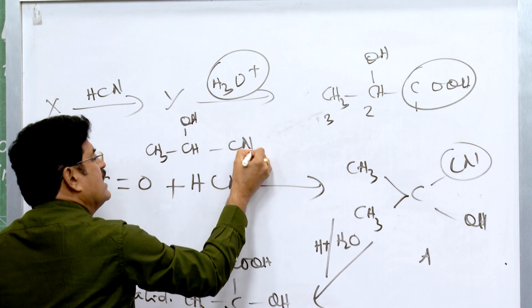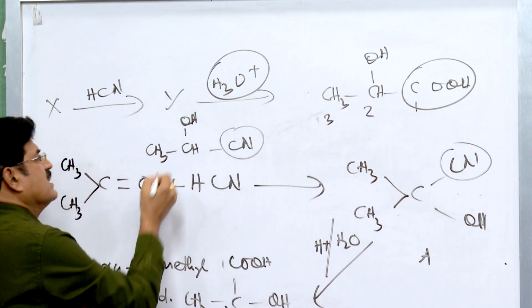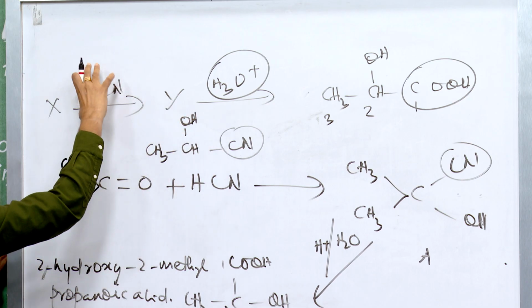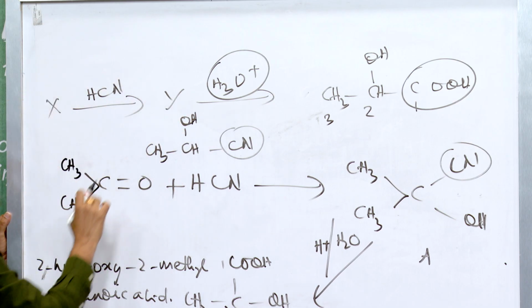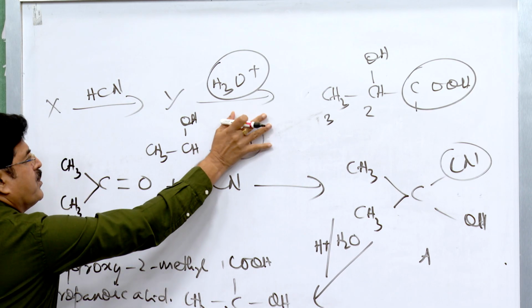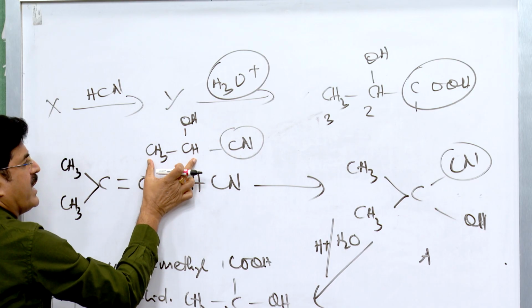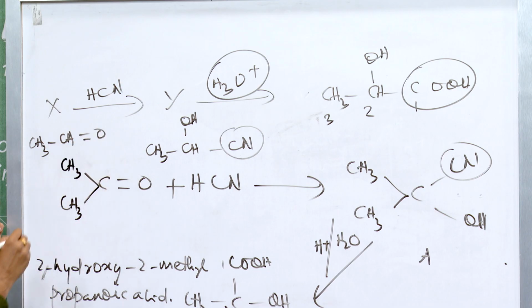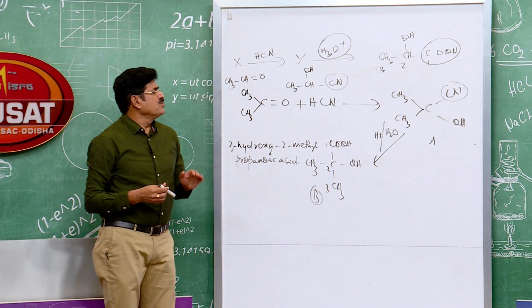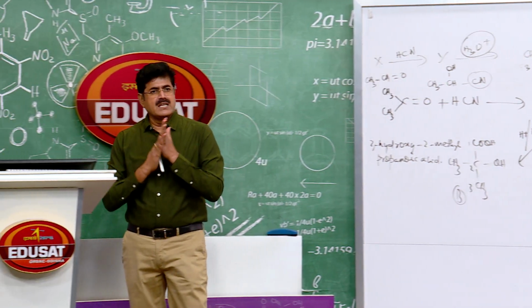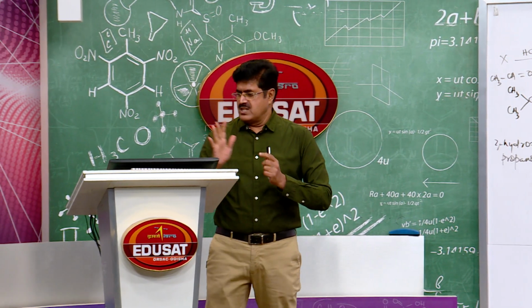CHOH, cyanide, which is converted into COH. This is compound Y, and compound Y is obtained by addition of HCN to compound X. So HCN has 1 carbon, and the total number of carbon atoms present is 3. If you remove HCN, now 2 carbon atoms are there. So this is acetaldehyde now, the aldehyde containing 2 carbons. So this is the first addition reaction of aldehydes and ketones, that is addition of hydrogen cyanide.